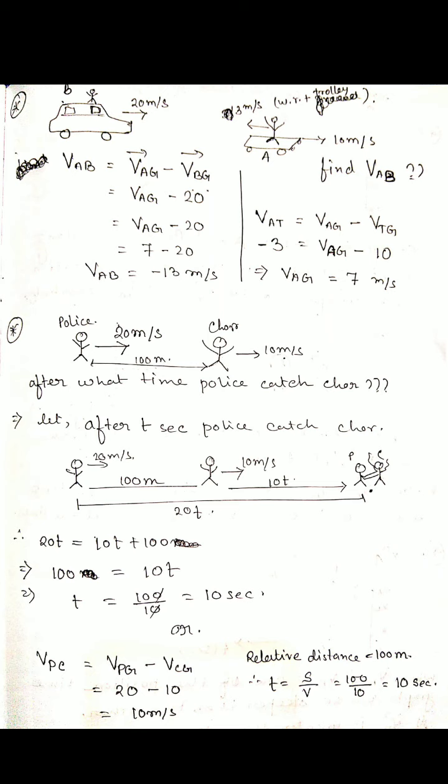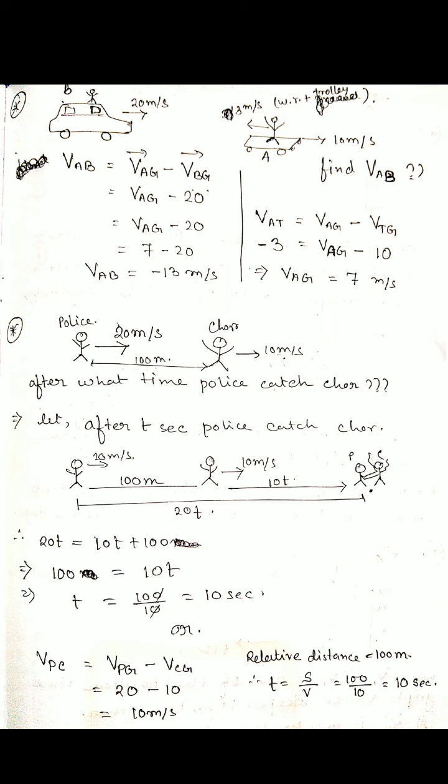So VAB equals VA minus VB. A means with respect to ground, B also with respect to ground. We do not know the value of VAG, but we know the value of VBG, that is 20 meters per second. So how can we find it? Here in this diagram, even without the relative method, we already understand this side is 10 and the opposite side is 3. So what will be the ultimate velocity of that system? 10 minus 3, that is 7 meters per second.